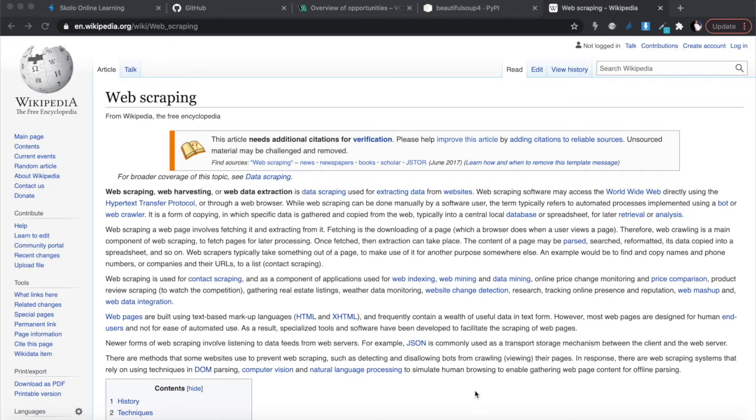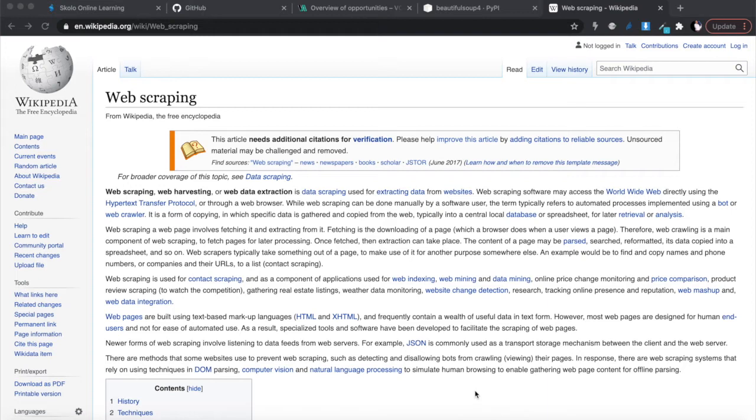So I'm going to show you step by step in this tutorial how to go about scraping a website to get data out of it. This is one of the most useful skills you can have as a developer, one of the most useful skills you can have as a Python developer, because Python is most widely used in the industry for data science and data analytics. And one of the biggest parts of data science is actually data extraction, where you get the data from, where you get the information from.